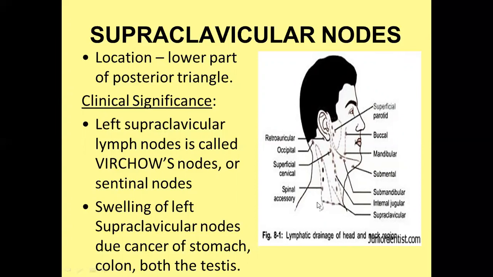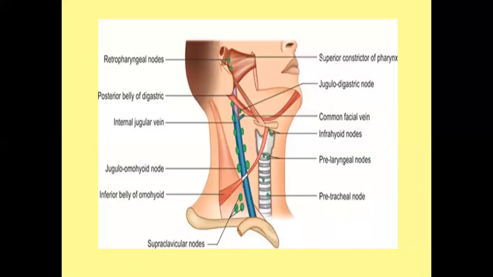Swelling of the left supraclavicular lymph node is due to the cancer of the stomach, colon, and both the testes. So remember, supraclavicular lymph node on left side is known as a Virchow's node or sentinel node. So you can see this is the diagram which is showing the clavicle here on posterior triangle. Above the clavicle, this is supraclavicular lymph node.